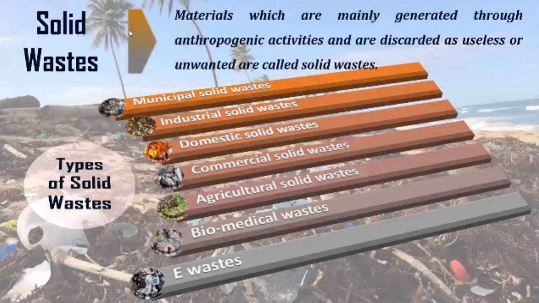Now here comes one of the most important things, that is solid waste. But before solid waste, one thing I would like to inform you regarding the igneous rocks, that is igneous rocks are of four types basically: acidic igneous rock, basic igneous rock, intermediate igneous rock, and ultra basic igneous rock. Okay, it depends on the amount of SiO2 present. If SiO2 content is less, it is acidic. Moderate, it is intermediate. Then for basic and ultra basic, it is high. Okay, right. Now let us move to the next part of the lecture, which is nothing but solid wastes.